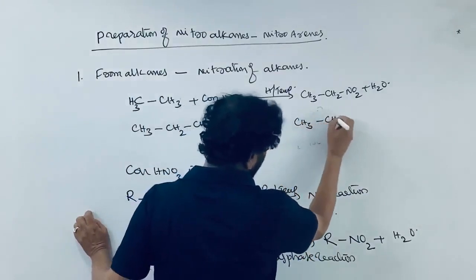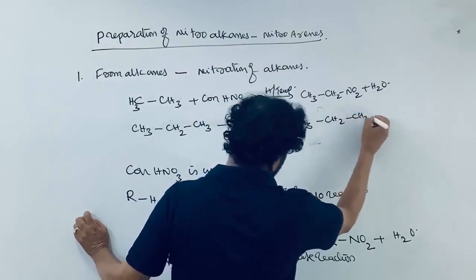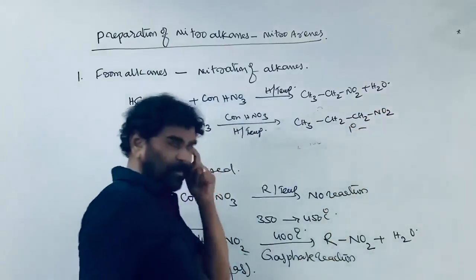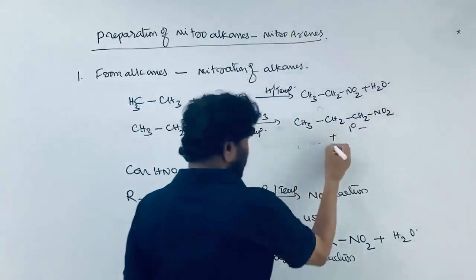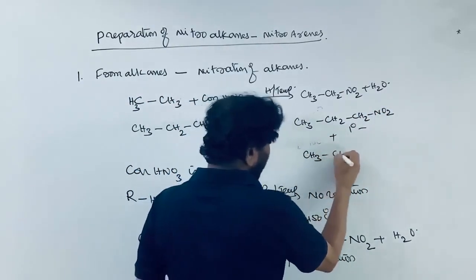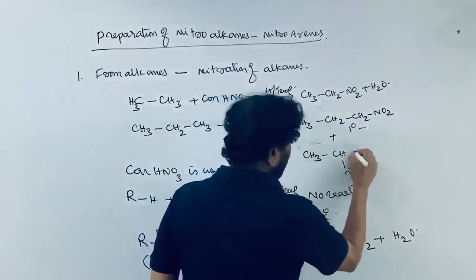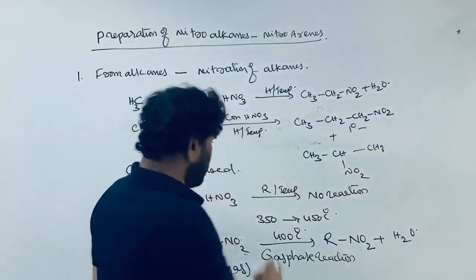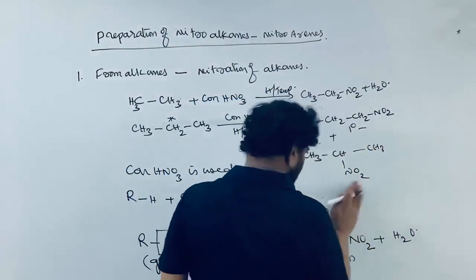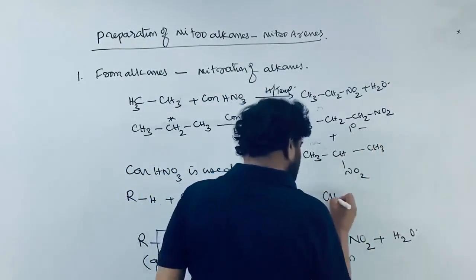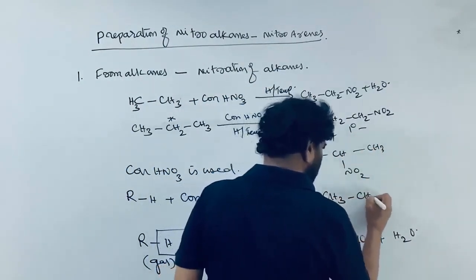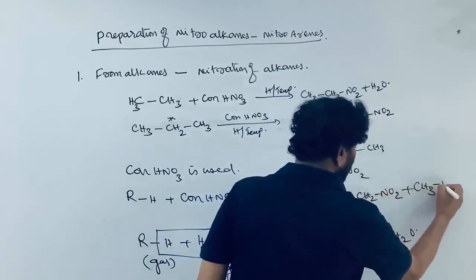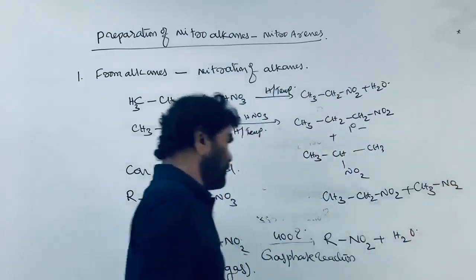Propane contains 2 types of hydrogens: 1-nitropropane, primary nitropropane, and 2-nitropropane, where this hydrogen is replaced. Along with this, nitroethane is formed, and nitromethane is also formed. 4 products are formed here.